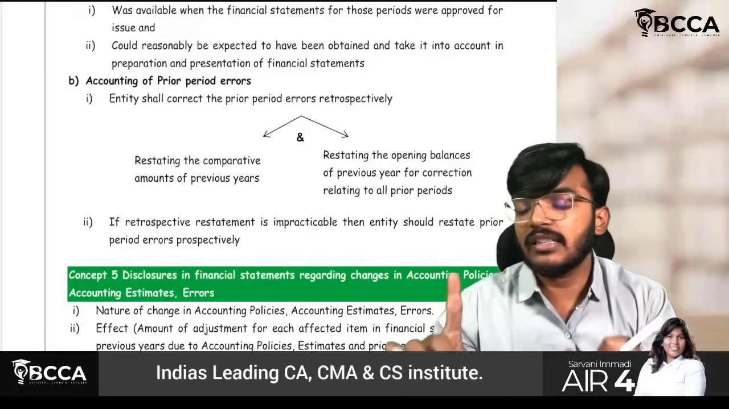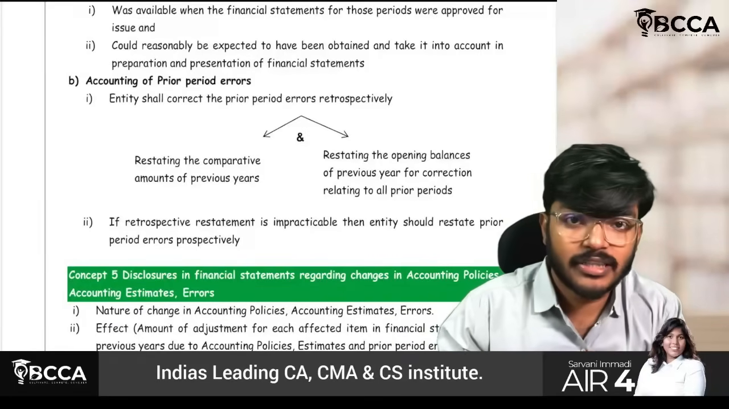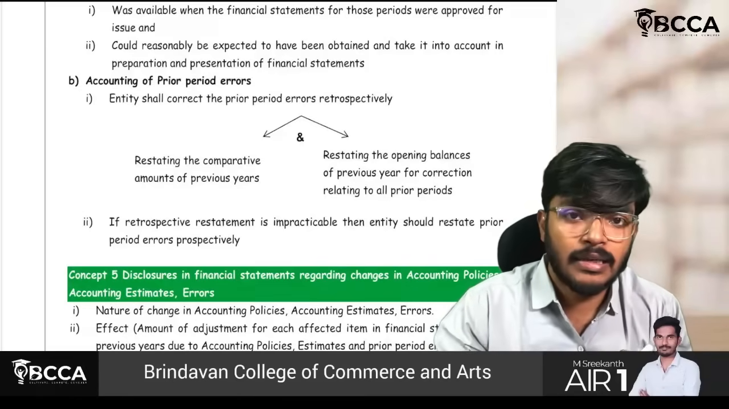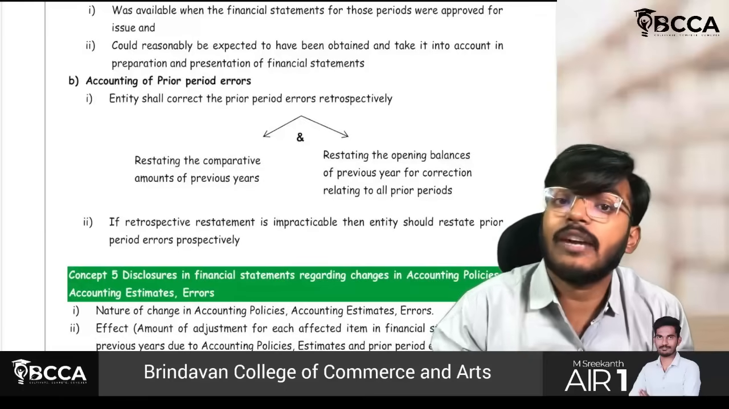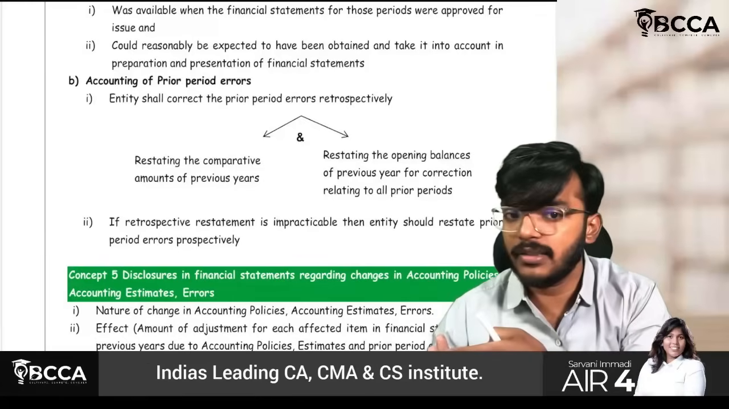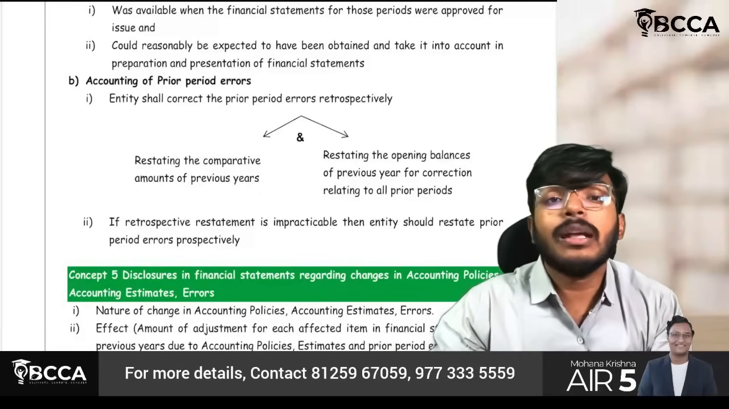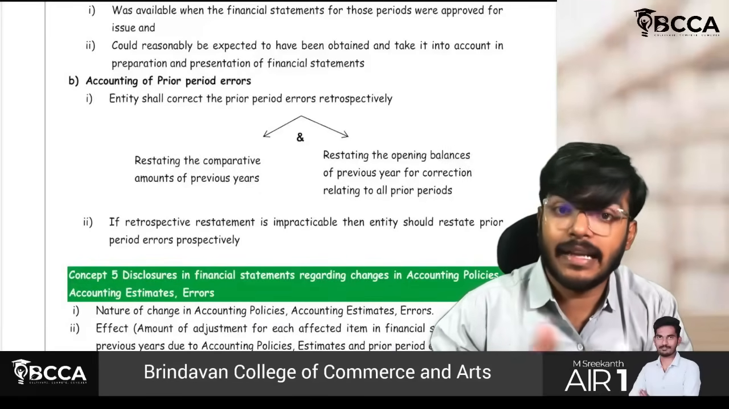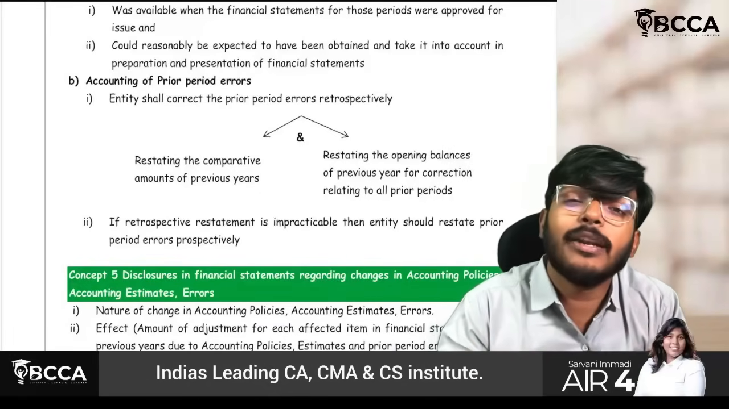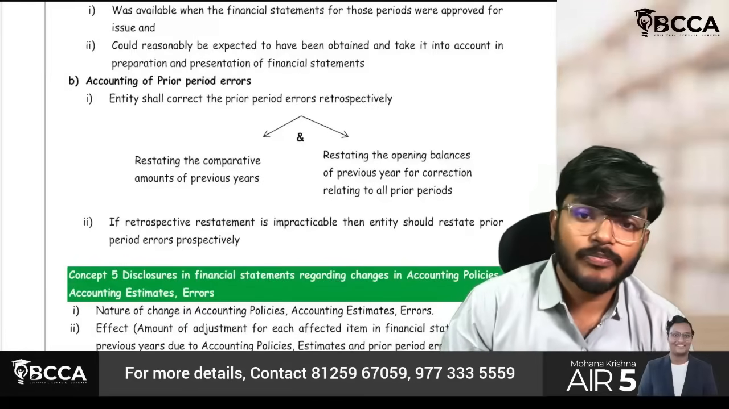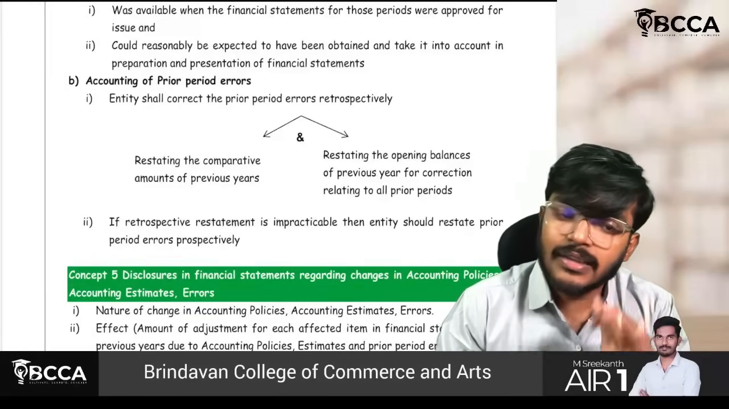To conclude, changes in accounting policy, like inventory valuation method changes, you have to give retrospective application. Changes in accounting estimate, you just have to give the prospective application. Prior period errors also get retrospective application. But if for accounting policy change and prior period errors it is not possible for me to go back and do the retrospective application, then you can go for prospective application. Okay, this is more than sufficient.